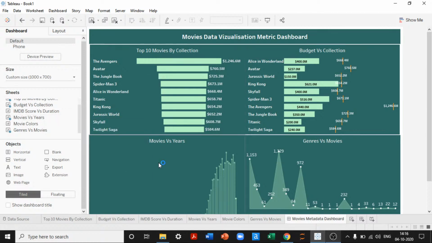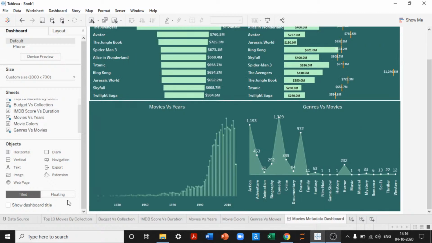We have seen filters, we have seen this. I think buttons and extensions are not something that we can learn now.